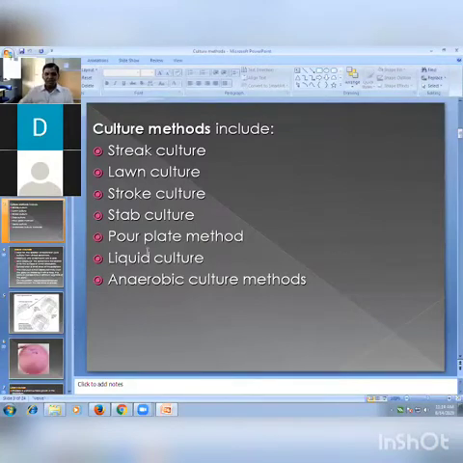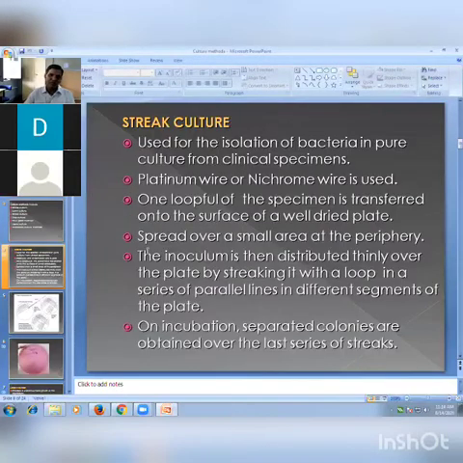Culture methods are divided into these different groups. The first is the streak method, or another name for this is the 4-quadrant method. The next one is lawn culture, or another word is carpet; lawn and carpet are one and the same. The next are stroke culture, stab culture, pour plate method, liquid culture, and anaerobic culture methods, which we apply for the growth of anaerobic bacteria. We'll see one by one.